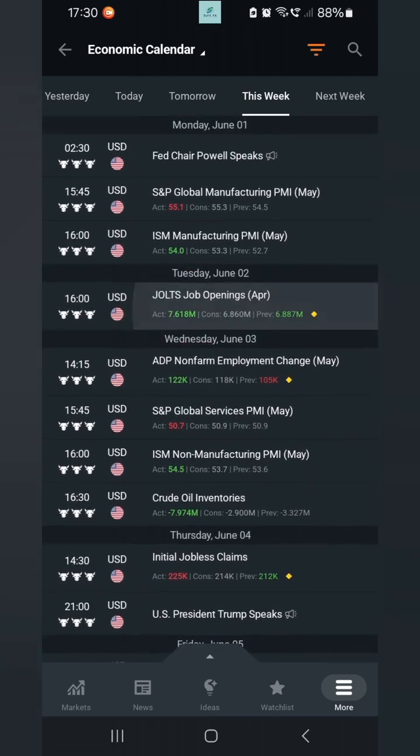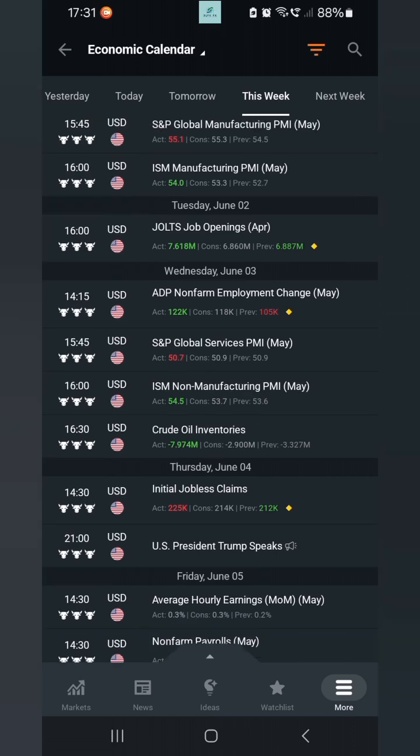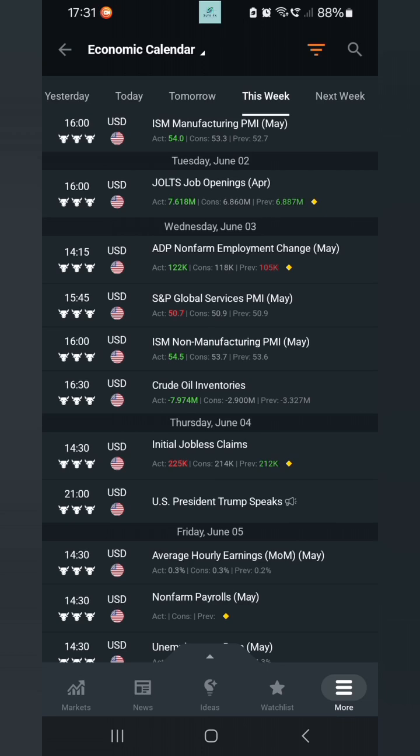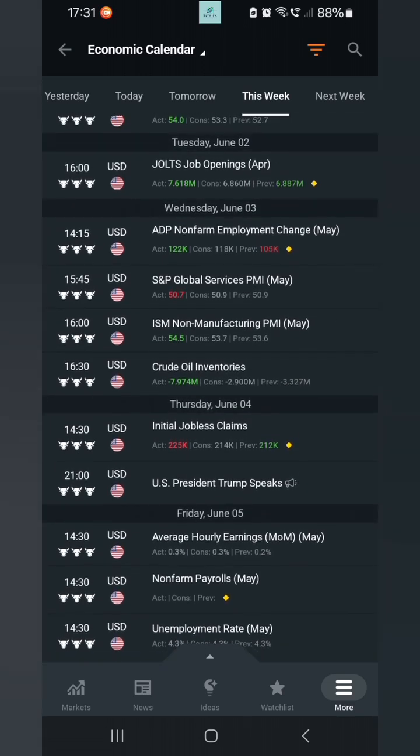Now we can see that this report is how April ended, meaning the month of May started with 7.6 million open jobs, like vacancies. So there were a lot of available jobs to be taken. So this is a good sign. This is a strong sign of employment. And then we look at things like the PMI, the Purchasing Managers Index. If this industry is expanding, this likely means that they are employing people. The economy is active. These are signs that people are getting paid. So this is how I come to a conclusion that the payroll reports would likely be higher than expected.